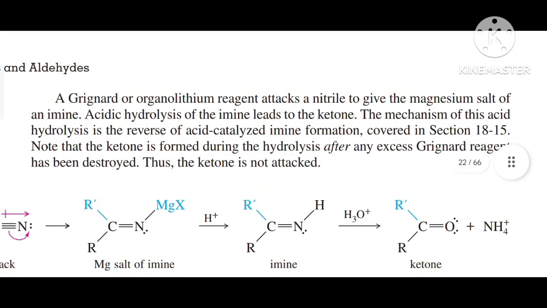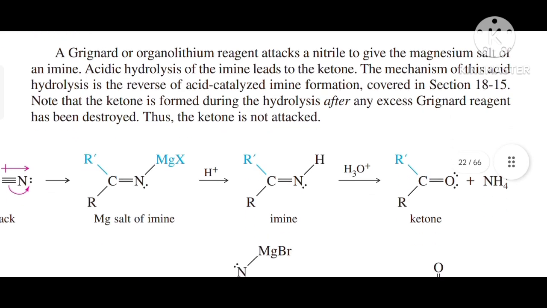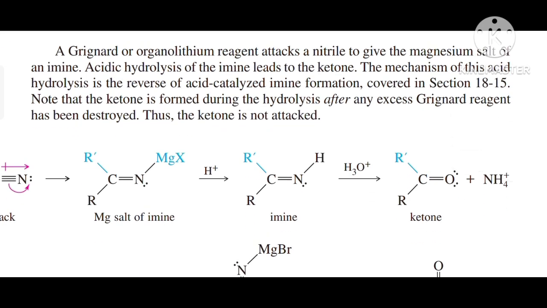A Grignard or organolithium reagent attacks a nitrile to give the magnesium salt of an imine. Acidic hydrolysis of imines leads to the ketone. The mechanism of this acid hydrolysis is the reverse of acid-catalyzed imine formation, covered in section 18-15. Note the ketone is formed during the hydrolysis, after any excess Grignard reagent has been destroyed.